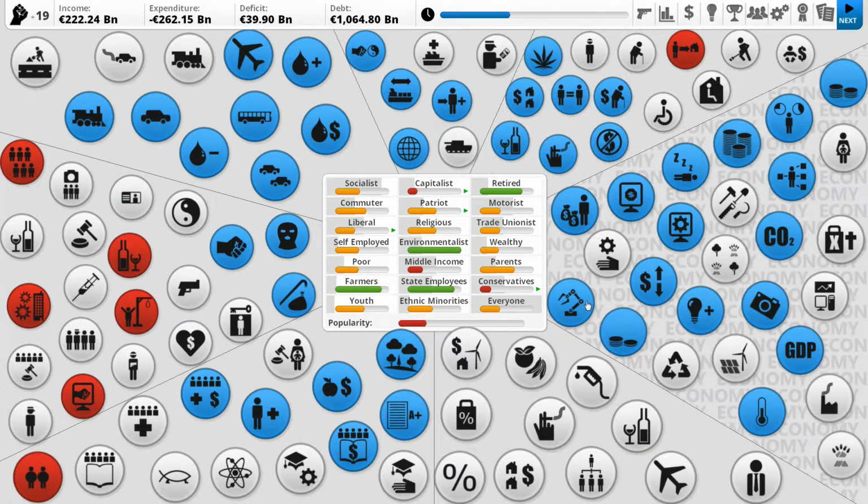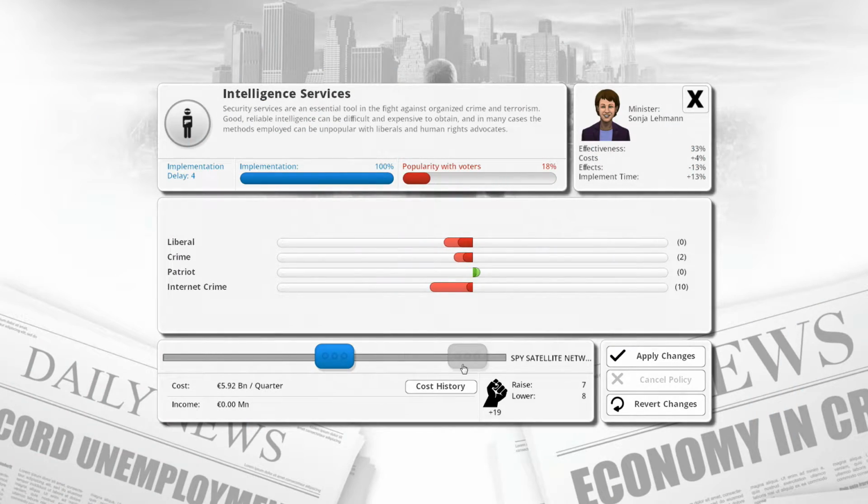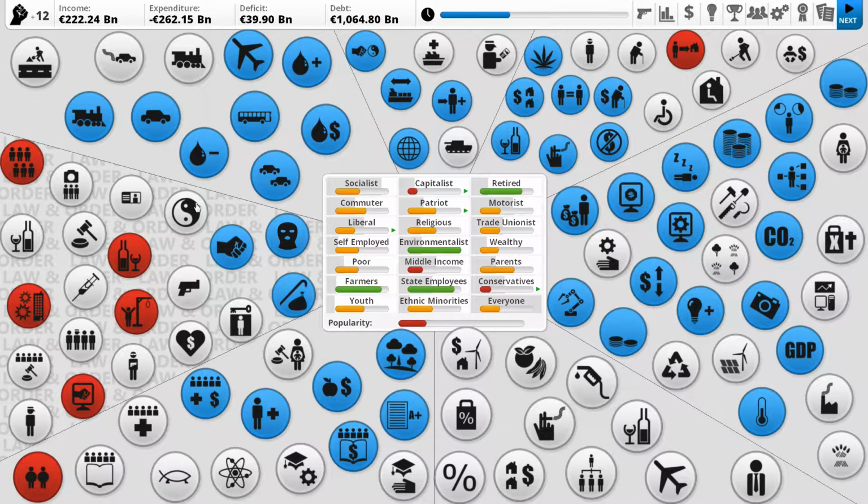How many patriots do we have? We actually have a fair chunk of patriots now, so let's go ahead and change that up. Go for a proper high tech. Let's just spend a good 5.5. I like to have them as nice, easy numbers. I don't know why, it's just the way it is. We've got 12 political capital left, probably leave that for now.